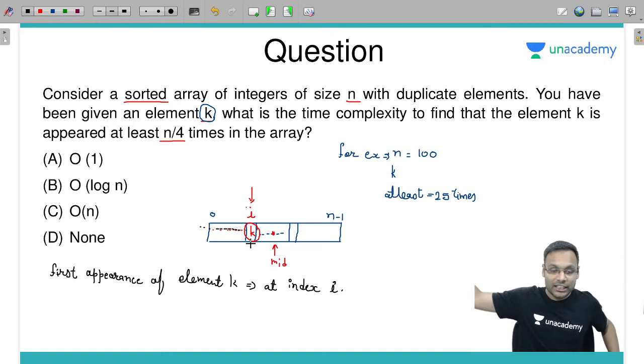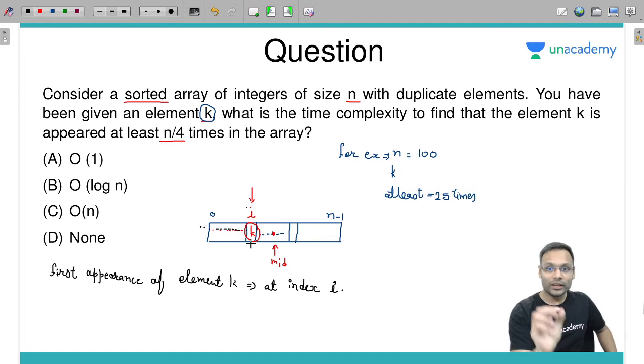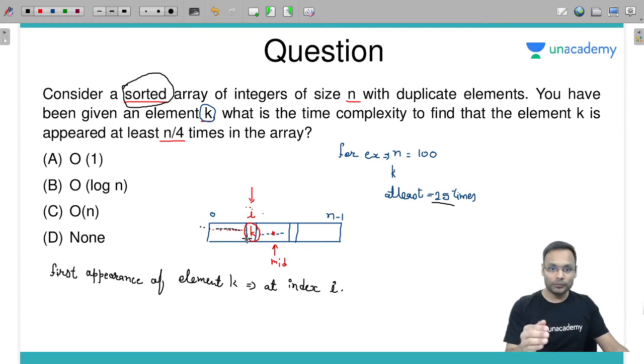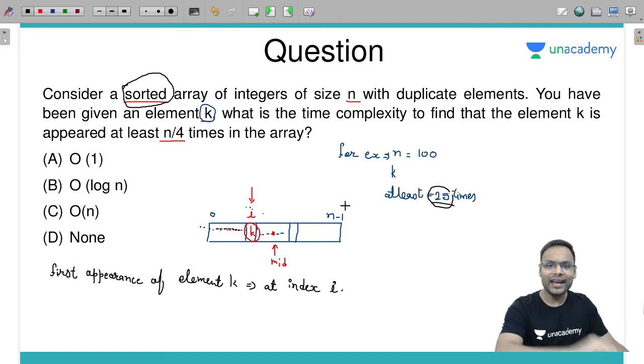in the sorted sequence. Now I know if that element is present 25 times, then it will start from I, then the I plus 1 index also has the same element k, I plus 2 also the same element k, I plus 3 index also the same element k. Yes, why? Just because the array is sorted. So what will I do? Will I check index I plus 1, I plus 2, I plus 3? Is that how to check? No. I will have to conclude whether it is present at least 25 times or not.